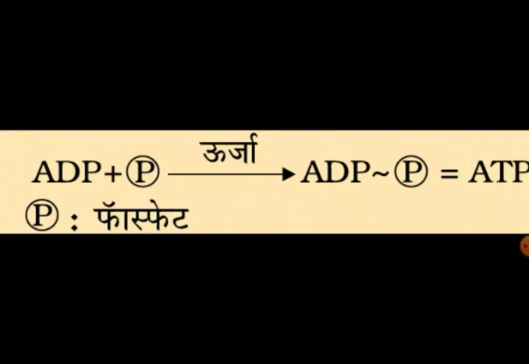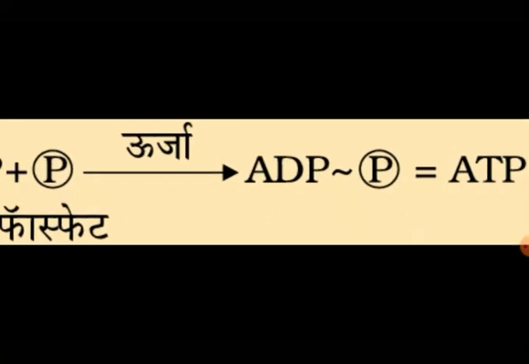This adenosine triphosphate is the energy currency, because whenever there is a need of energy to execute any process like muscle relaxation, contraction, conduction of impulses and speech, the energy is released by these ATP molecules.